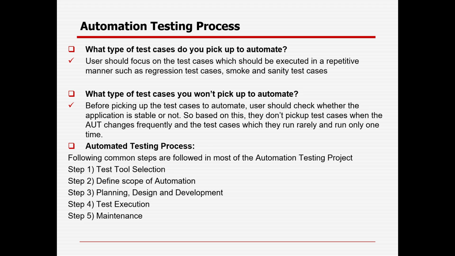So as part of the automation testing process, there are a couple of steps we need to follow as an automation tester. First, we need to select the appropriate tool. We need to define the scope of automation. We need to do the planning, design and development. We need to proceed to test execution, and we need to maintain our existing scripts.